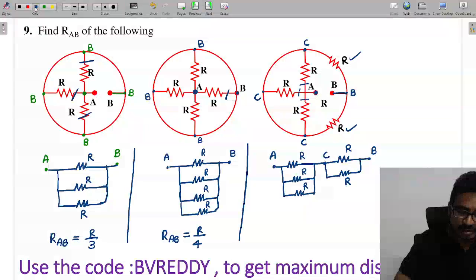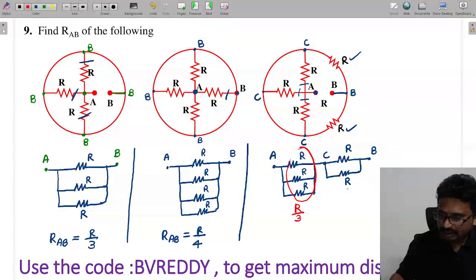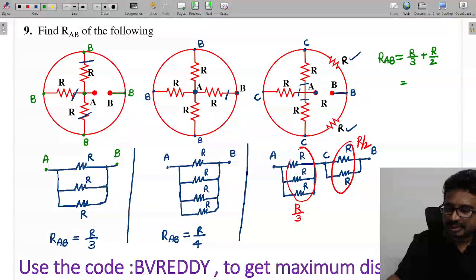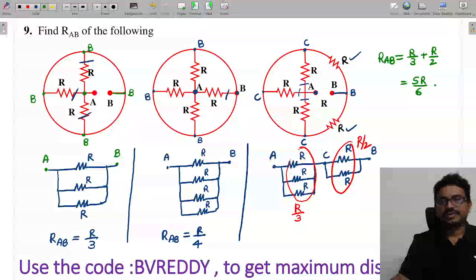So now you can tell me, the equivalent of these three is R by 3, and this part is R by 2. Finally, what we can say is RAB equals R by 3 plus R by 2 in series. That is, tell me, 5R by 6.